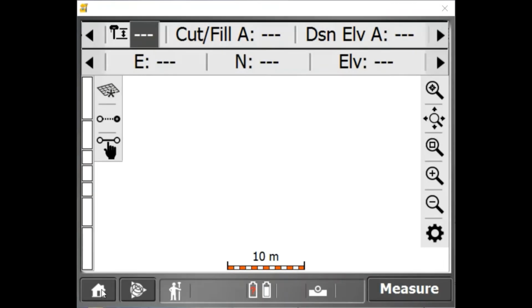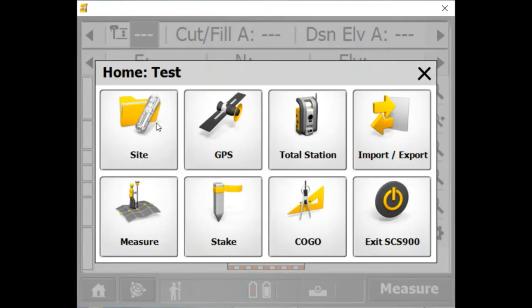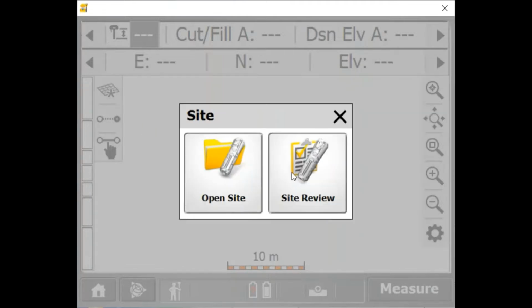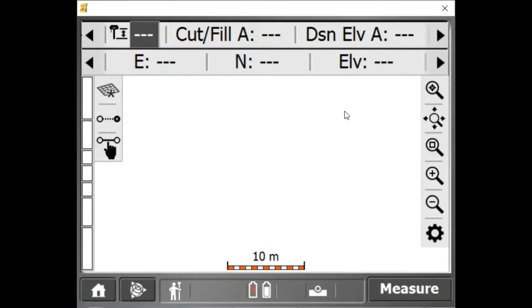All right, we're going to talk about the home menu. Go to home. If you are in a job and you want to create a new one, you would go to site. You can open site or do a site review.